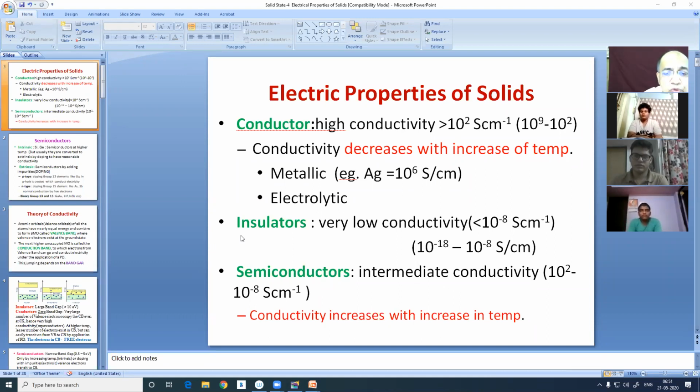But what happens to the semiconductors? Why does the opposite thing happen? The temperature increase brings about an increase in conductivity. We will discuss that just after a bit.